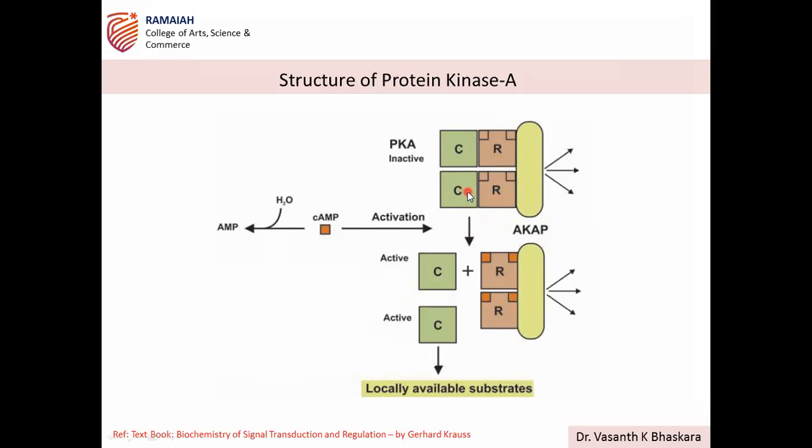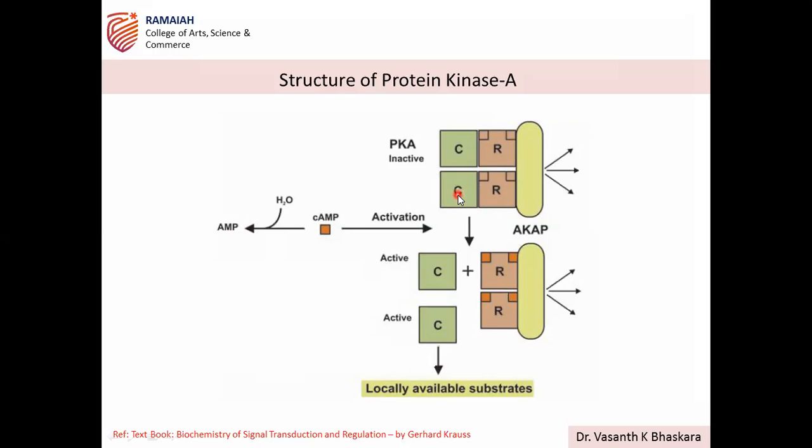So for getting the fully active form of protein kinase A, one requirement is binding of cAMP. The second requirement is that the catalytic subunit as well as R also has phosphorylation sites, and PKA should get phosphorylated. So the phosphorylated, cAMP-bound form of protein kinase A is the fully active form.